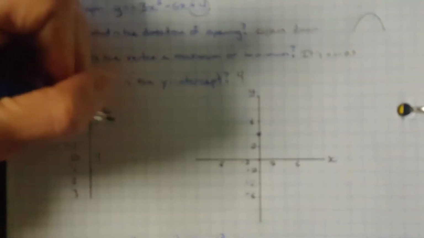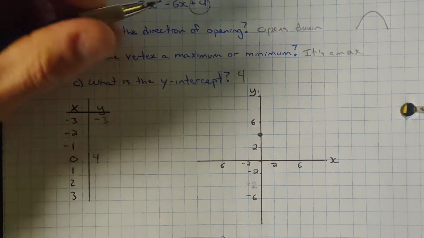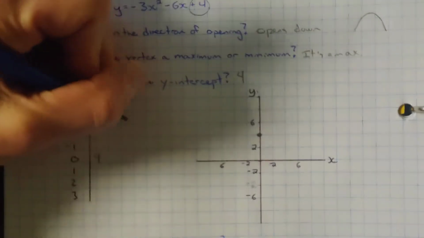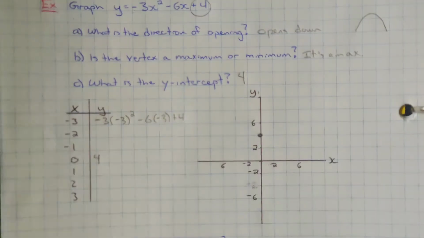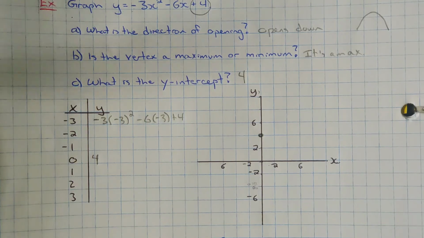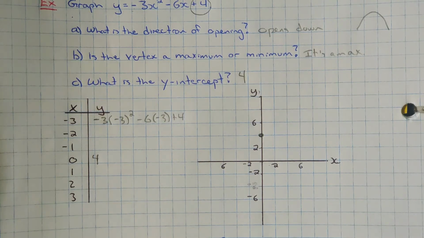So I'll do 1 here in full. So we've got -3, and then the x squared from the equation above. So -3 times -3 squared minus 6 times -3 plus 4. In this situation, there's two -3's just because it happens to be that the first a value is a -3 in the equation. But we work that out.